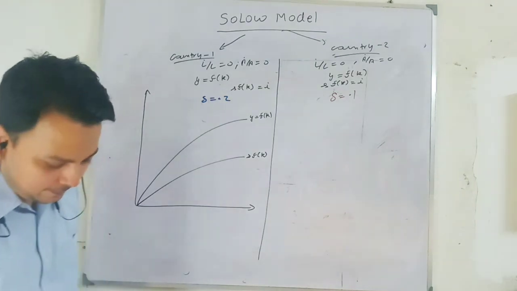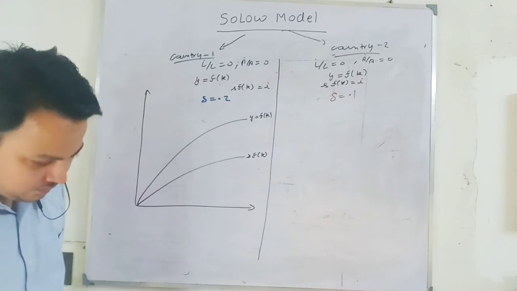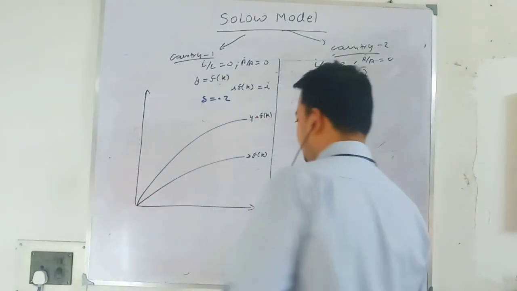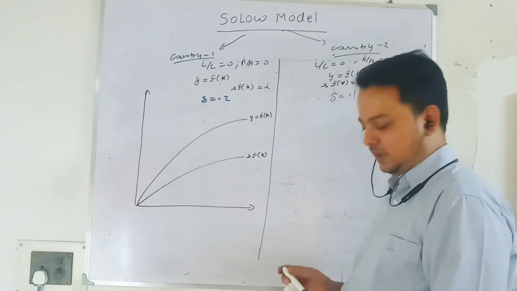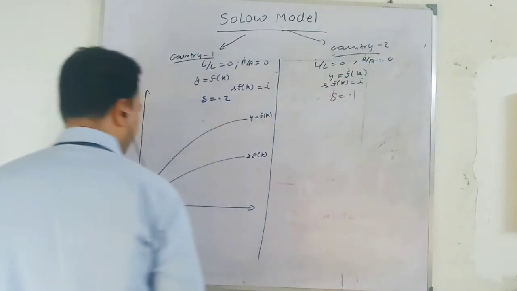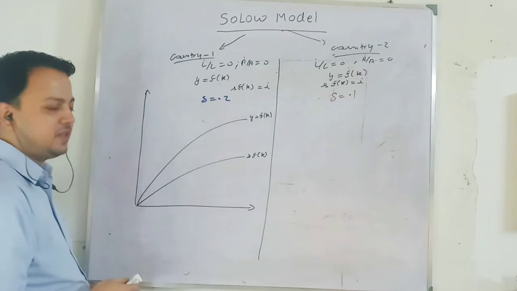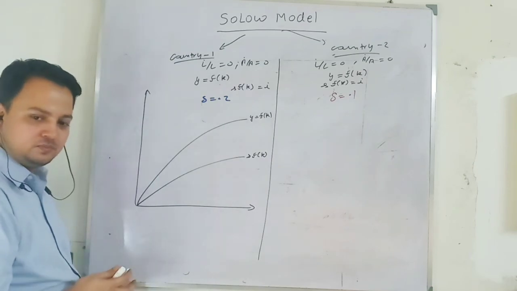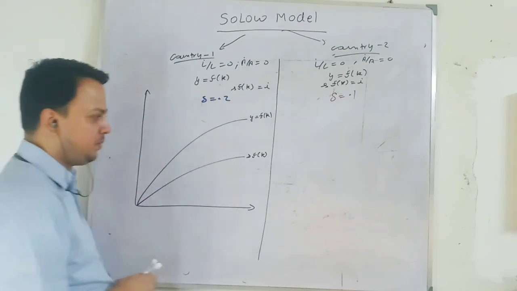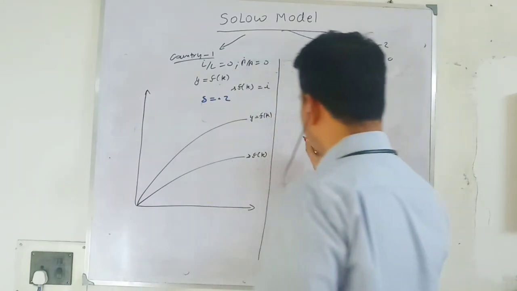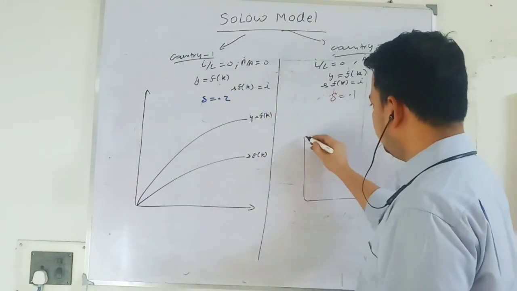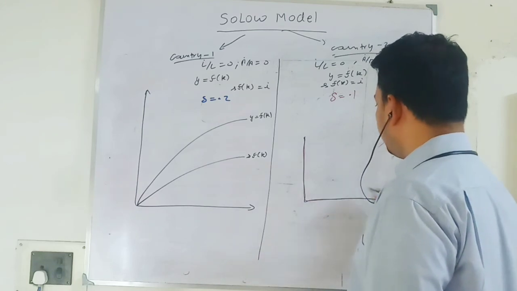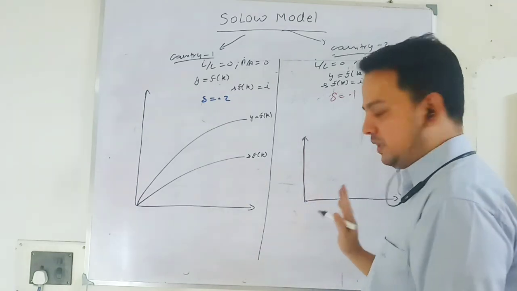Nice then. How can we put that in the graph? Yeah, you are correct. So for the country that has a depreciation rate of 0.1, the depreciation line will be flatter. If you remember the graph, let me put it here. The proportional relationship class is available on YouTube. Please have a look at it.